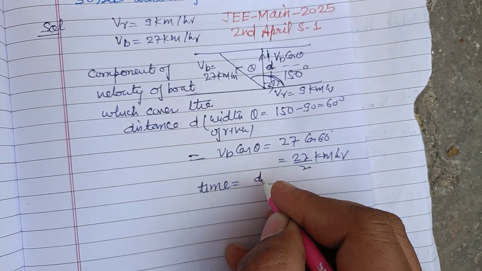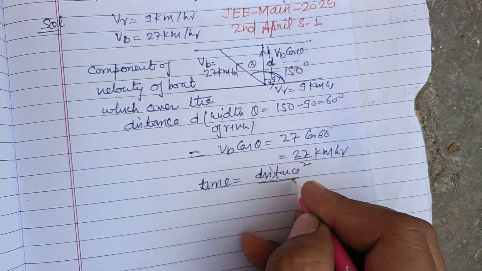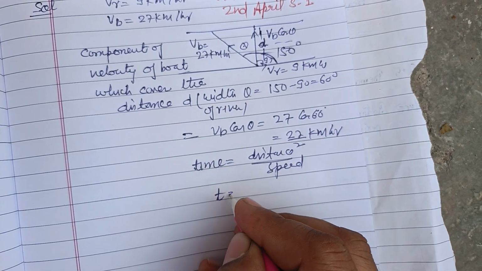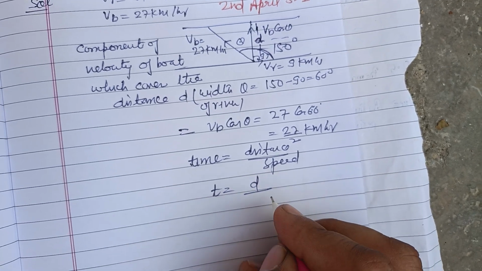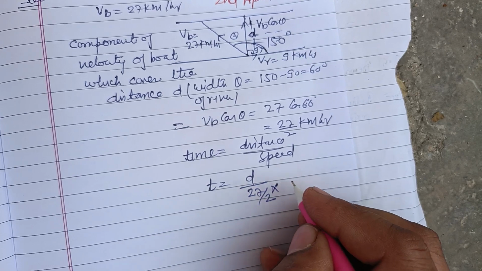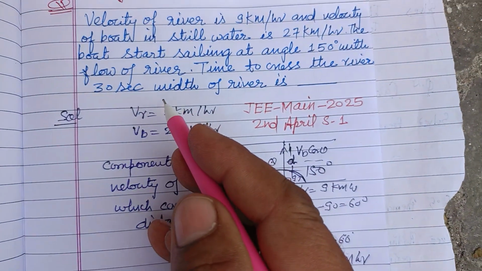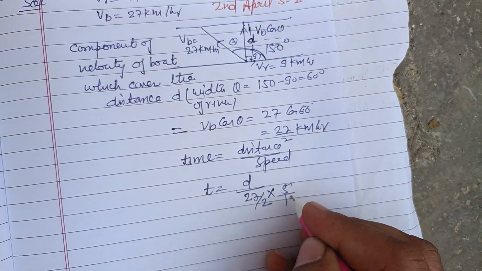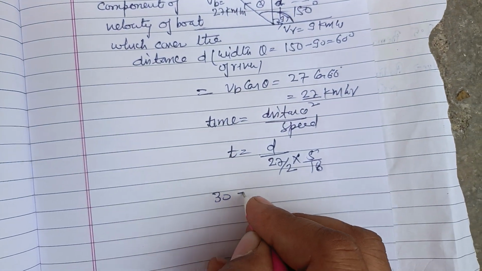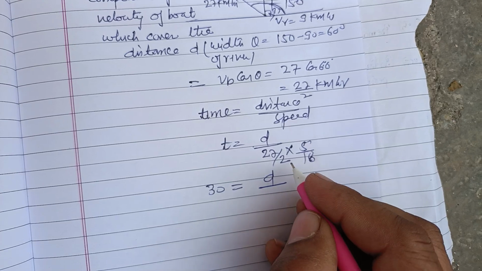So the time taken: time equals distance over speed. Using this, the time taken T equals distance D over speed 27 by 2 km per hour. We change it into meter per second because the time is given in seconds, so multiply by 5 upon 18. So 30 equals D over this.